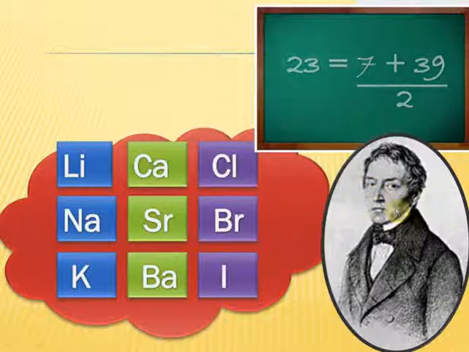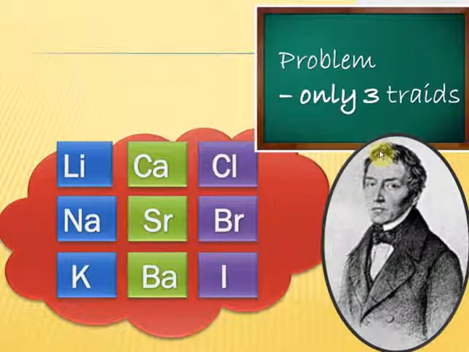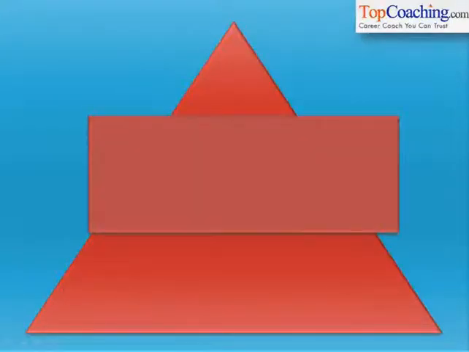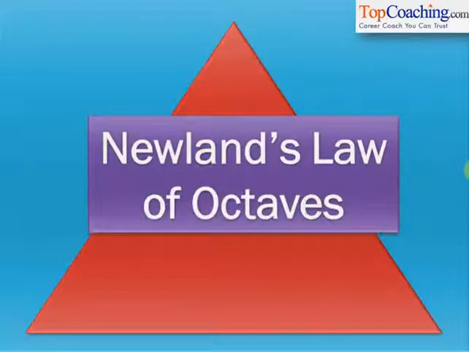The problem with Dobereiner's triads, however, was that he could identify only 3 triads. Obviously, 3 triads means 9 elements, so there was some problem because we have to classify much more than 9 elements. Next in line were Newlands' octaves.